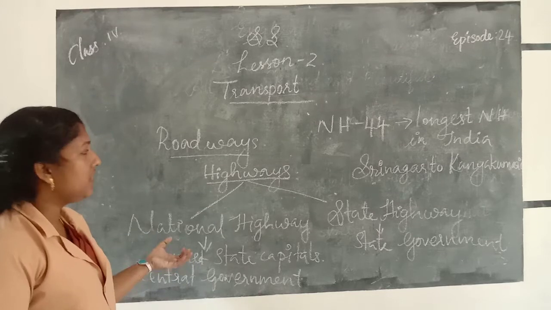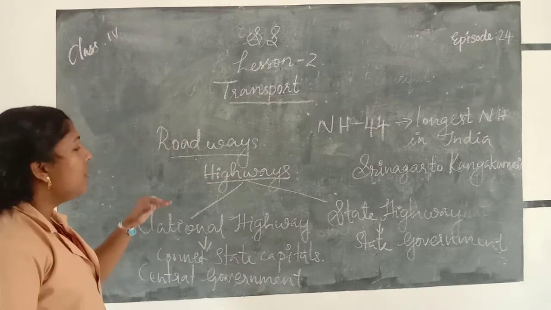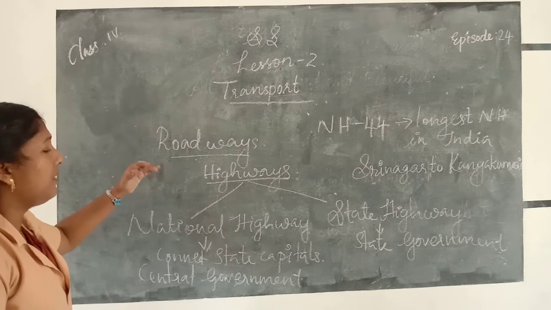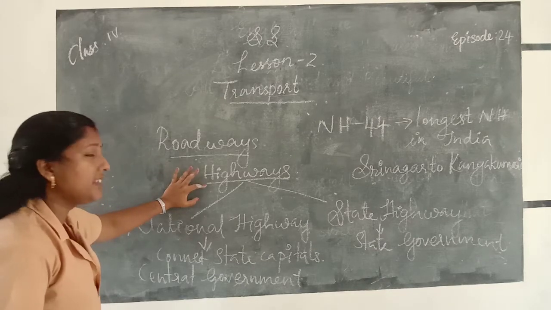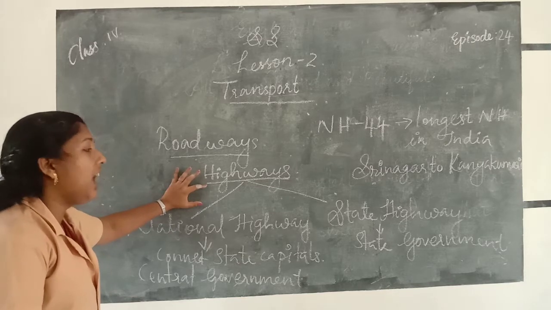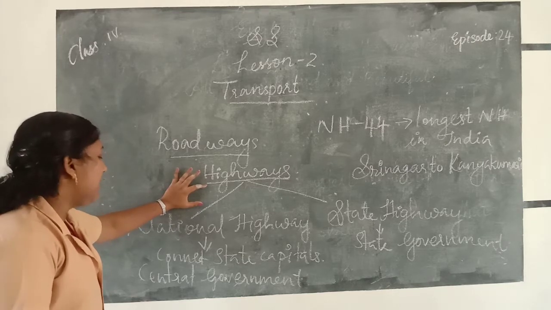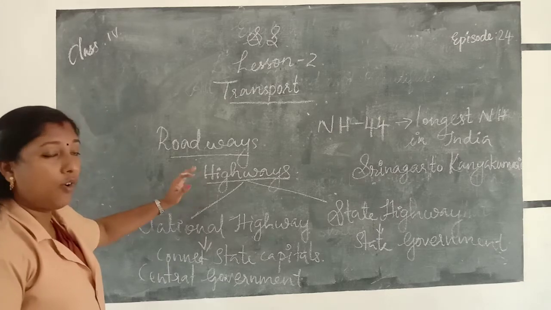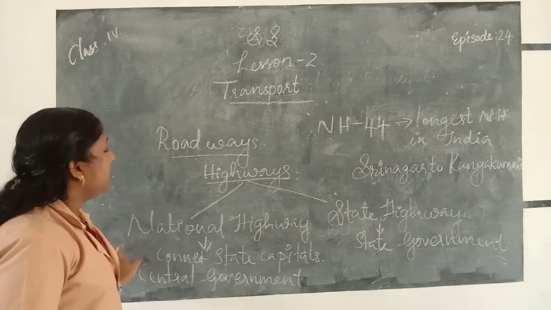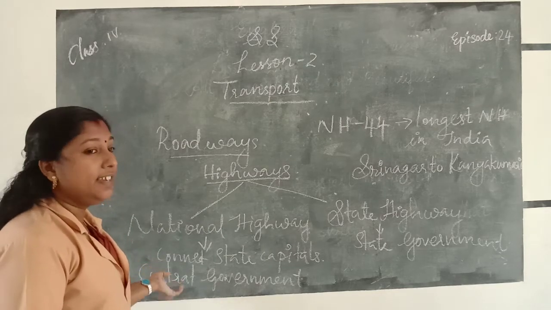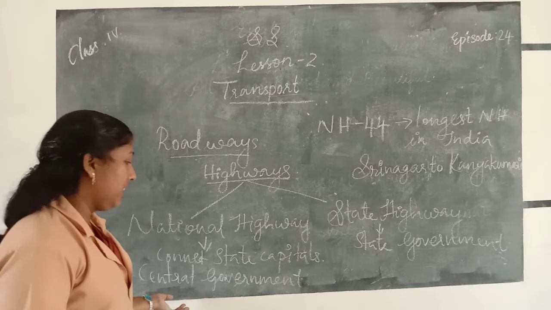Okay, all of you understood about roadways. Once again, the most important road in our country is highways. There are two types of highways, national highway and state highway. The national highway connects all state capitals, and it is built or controlled by the central government.